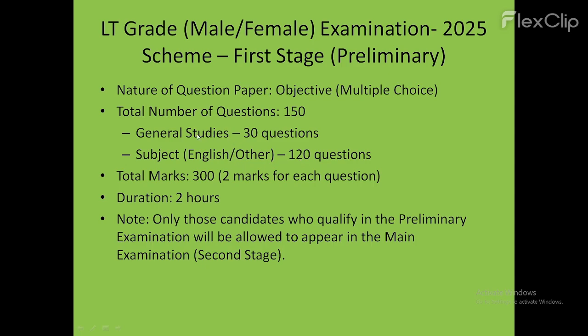30 questions will be asked from general studies, and UP Public Service Commission has already shared the detailed syllabus of your alternative subjects as well as your general studies paper. So total questions will be 150 and each question will be of 2 marks. And make sure those candidates who qualify their preliminary examination will be allowed to appear in their mains examination, which will be the second stage of scrutiny.